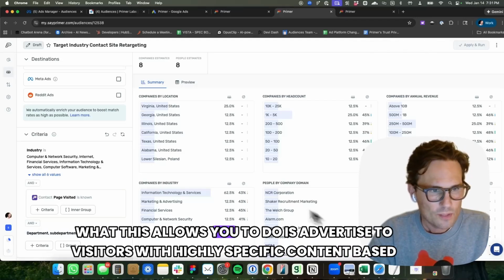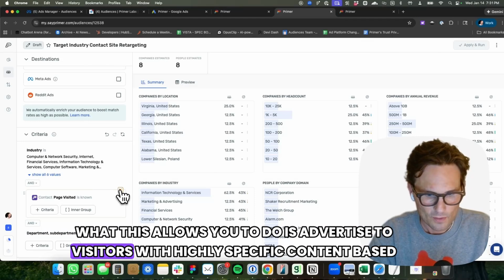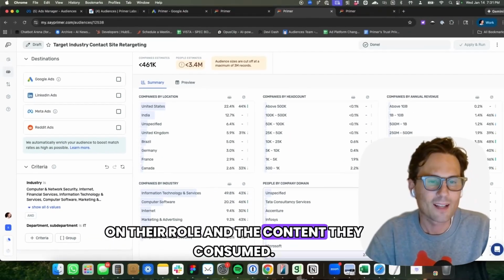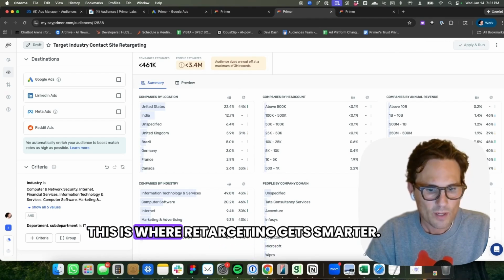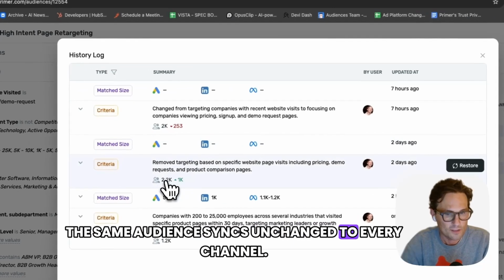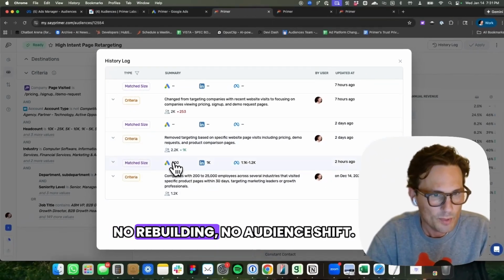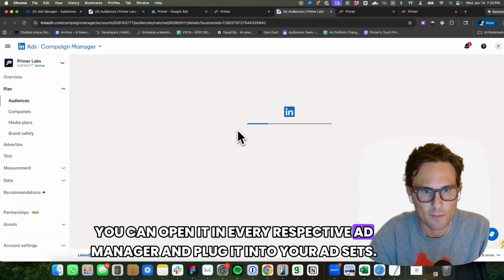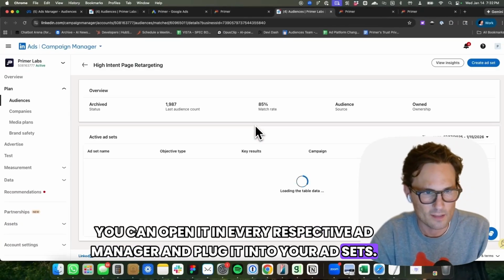What this allows you to do is advertise to visitors with highly specific content based on their role and the content they consumed. This is where retargeting gets smarter. The same audience syncs unchanged to every channel. No rebuilding, no audience shift. You can open it in every respective ad manager and plug it into your ad sets.